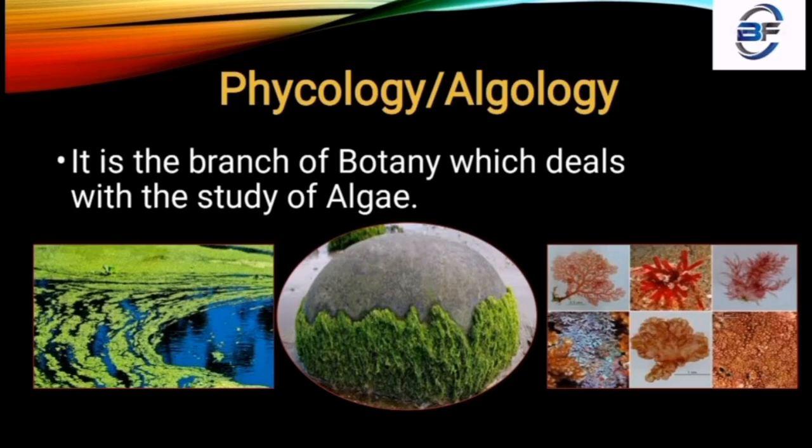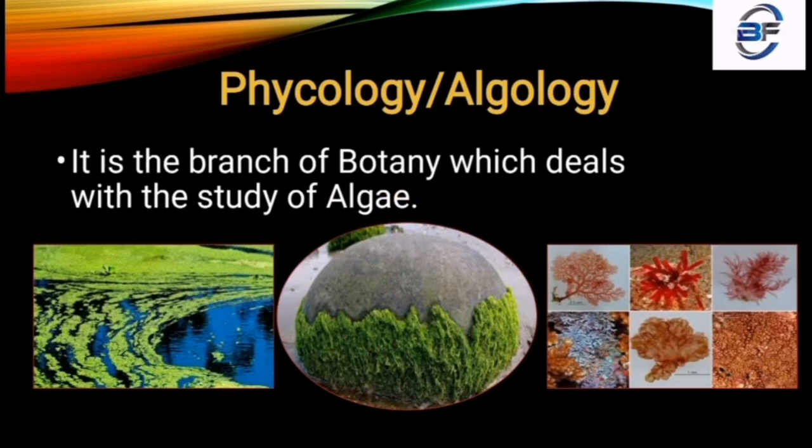And as we are studying about plants, this is also included in botany. So the branch which deals with this type of structures is otherwise known as Algology, and this is all about algae.